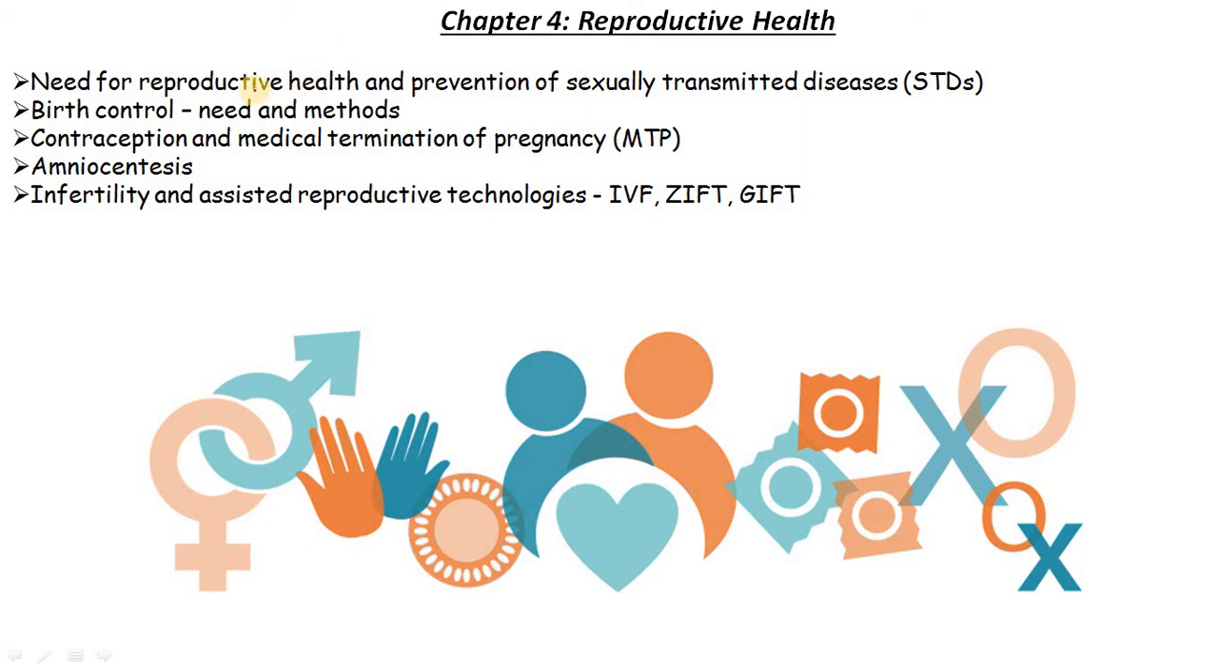Chapter 4, Reproductive Health: need for reproductive health and prevention of sexually transmitted diseases, STDs, birth control, needs and methods, contraception and medical termination of pregnancy, amniocentesis, infertility and assisted reproductive technologies, that is IVF, ZIFT and GIFT.